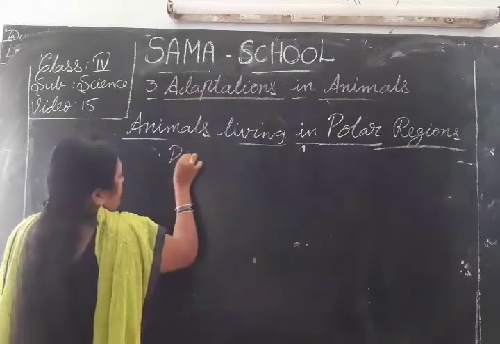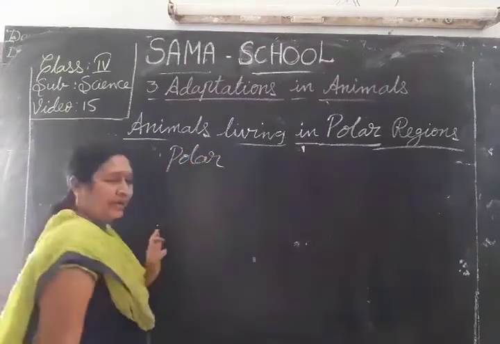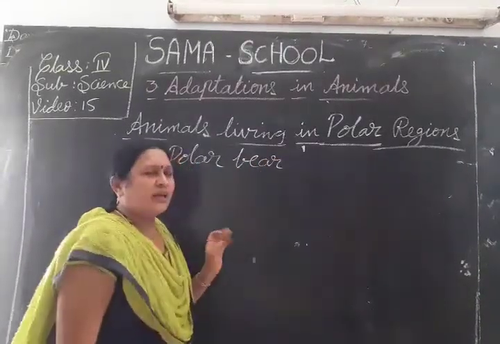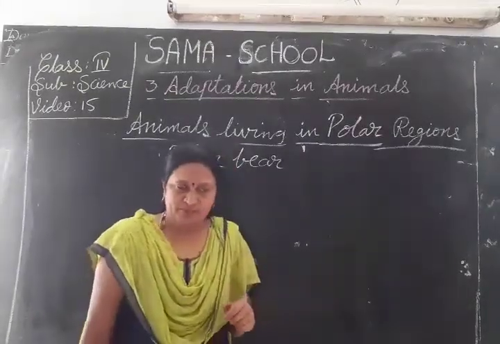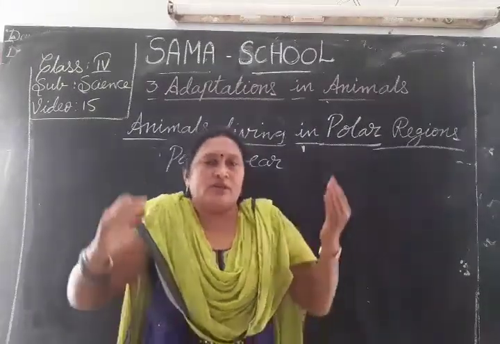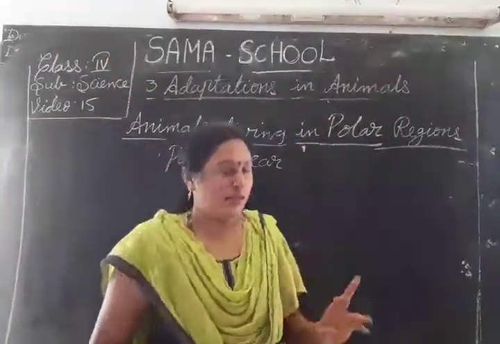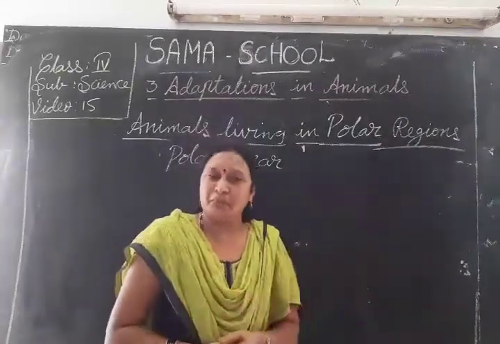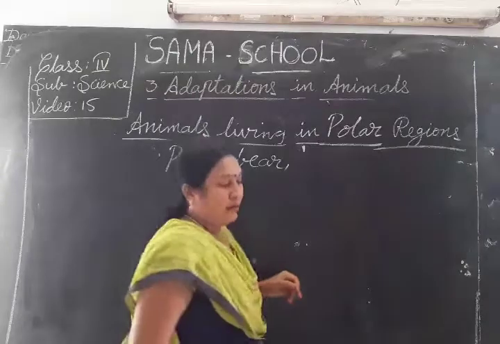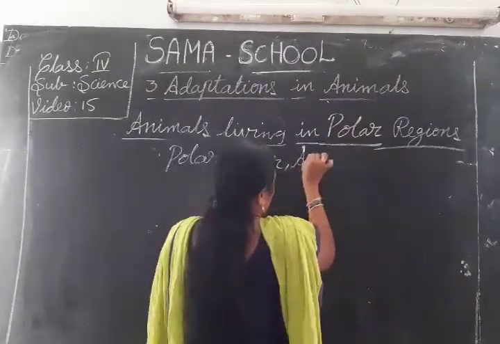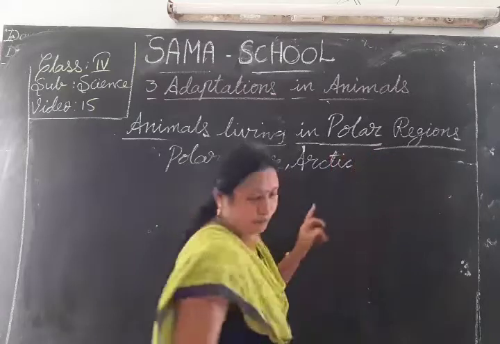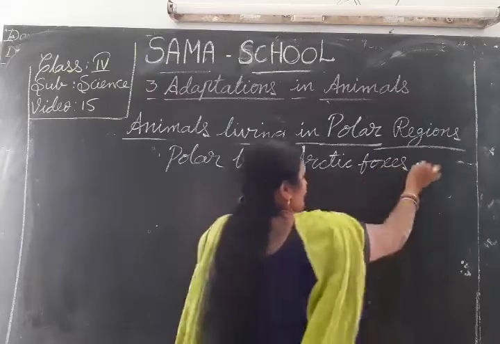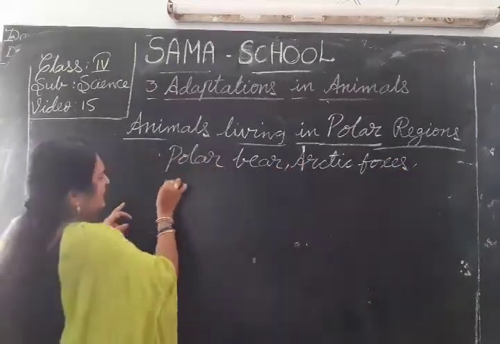Animals such as the polar bear. In our surroundings we can see the normal bear. The bear is black in color. It's heavy, big in size. But this polar bear is entirely different from the normal bear. And which other animals? Polar bear, Arctic foxes, and seals.